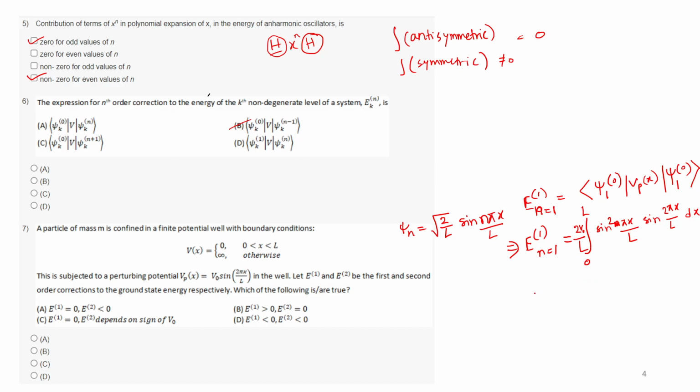So now how to solve this? We have to do V naught by L, integral 0 to L, sine cubed, right?